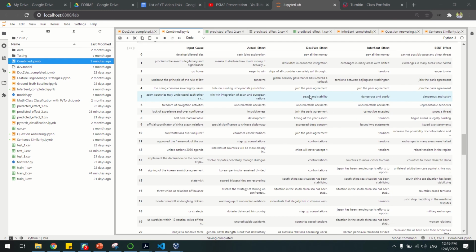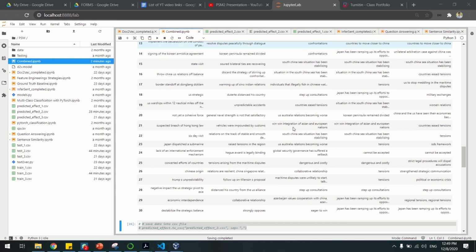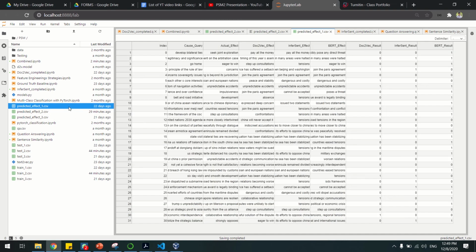And then after getting all of these effect phrases, I do the ground truth labeling. I already labeled all the output here: 0 is wrongly predicted, and 1 is correctly predicted.